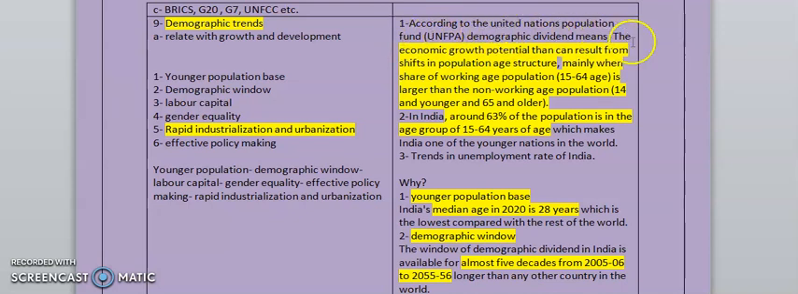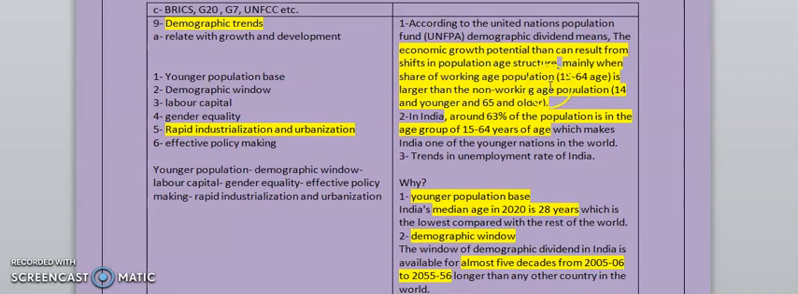According to the United Nations Population Fund, economic growth potential can result from a shift in population age structure, mainly when the share of the working age population, 15 to 64, is larger than the non-working age population, 14 and younger and 65 and older. And this is the definition of UNFPA, which means that it is coming from a credible source. This will create a great impression on the examiner.